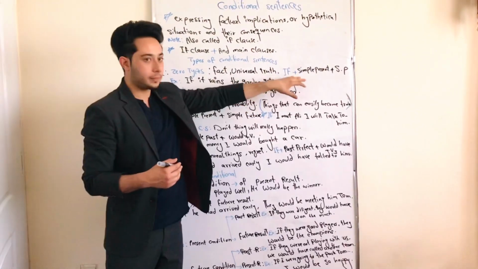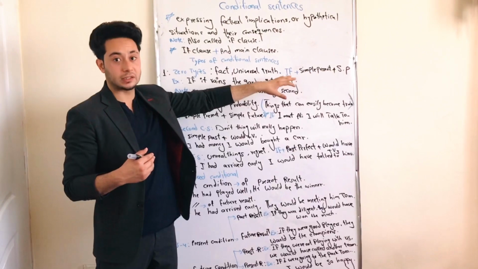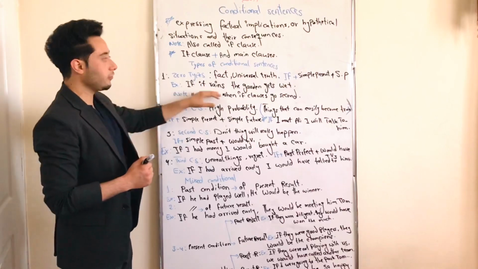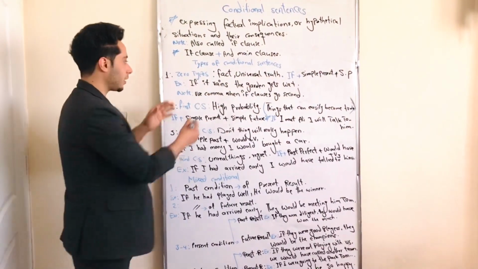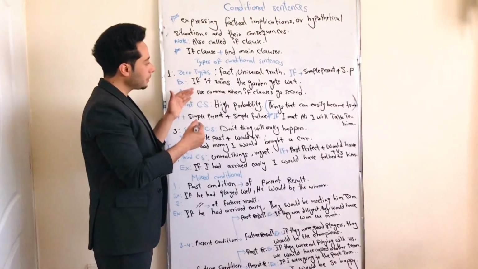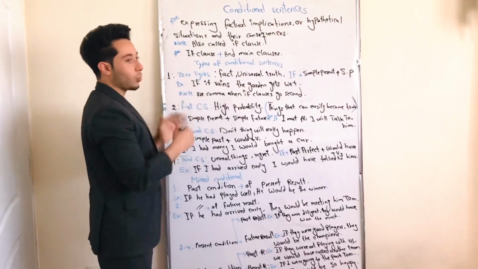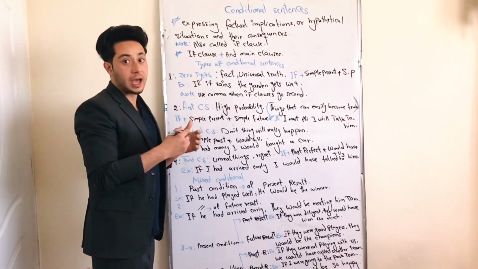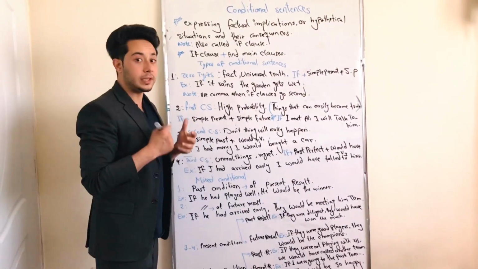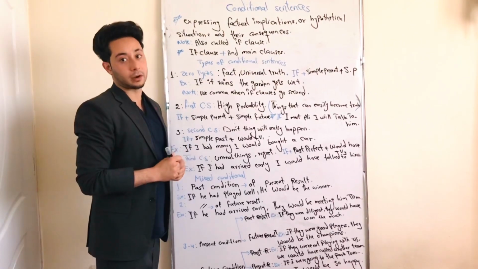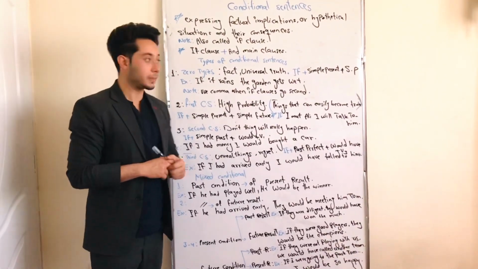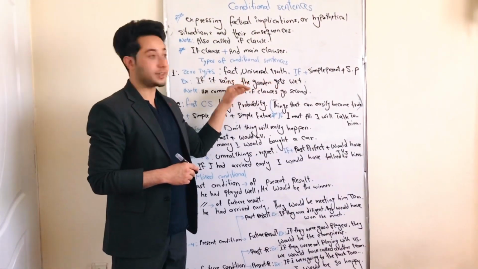For example, the formation of the zero type of conditional sentences is if plus simple present, and the result should also be in simple present tense. For example, if it rains, the garden gets wet. One thing that I misspelled or miswrote in this part: when we are using if or when plus a clause, and after that the result in the main clause comes after the if clause, we need to add a comma before the main clause. But when we are mentioning the main clause first, it is not mandatory to use any comma. For example, if it rains, the garden gets wet.